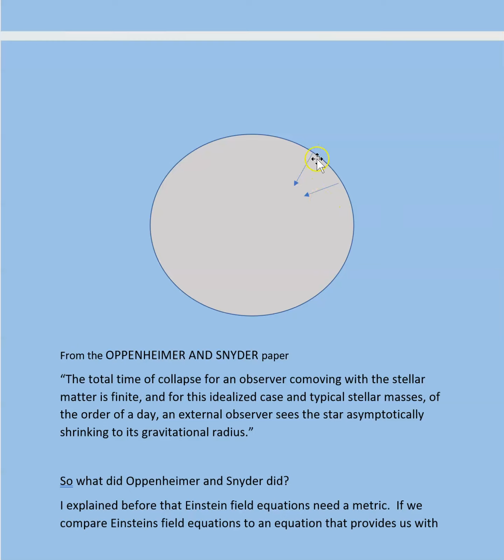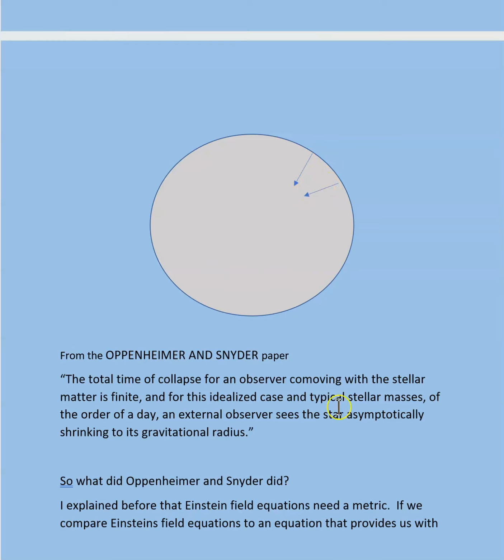And for these two people, if there are observers in this frame, their time is proper time. And what Oppenheimer and Snyder are saying, the total time of collapse for an observer co-moving with the stellar matter is finite. So if there are observers, they would come to the singularity in a finite time.